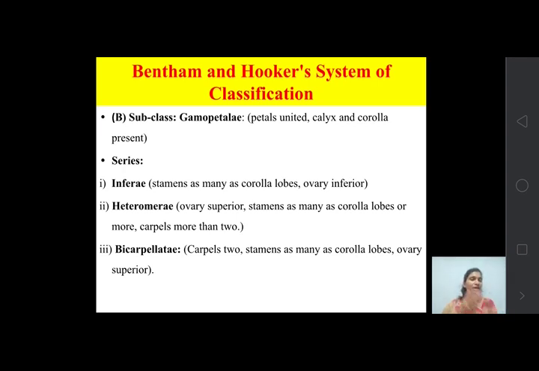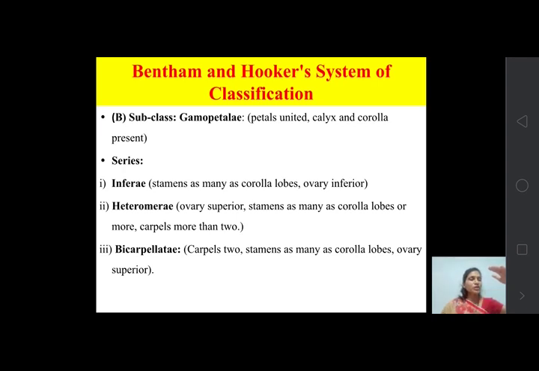But here the condition is opposite. The position of ovary is inferior, not superior. If it is inferior, that means all the three whorls, that is calyx, corolla and androecium, are placed above the ovary. So their position is above the ovary.